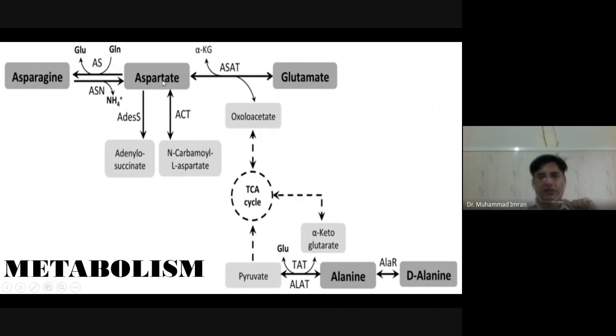Then aspartate is produced. Aspartate is changed into oxaloacetate by giving its amino group to alpha ketoglutarate. When it gives its amino group to alpha ketoglutarate, it changes into glutamate, and this aspartate changes into oxaloacetate. Then this oxaloacetate is oxidized in the Krebs cycle.